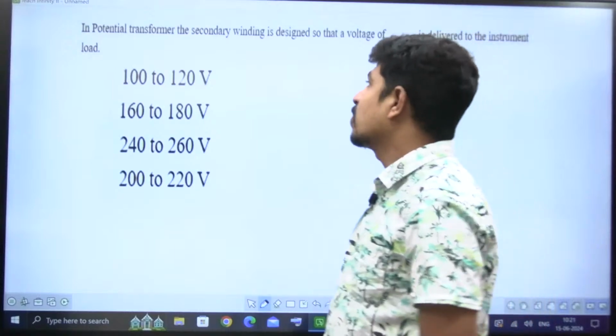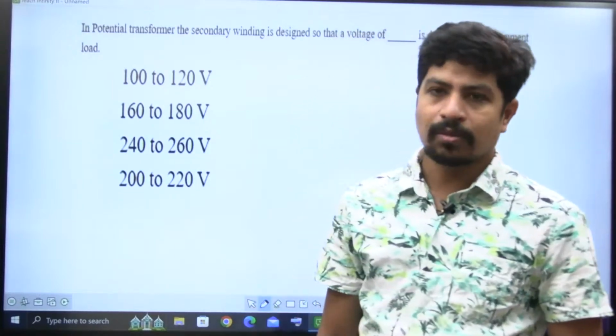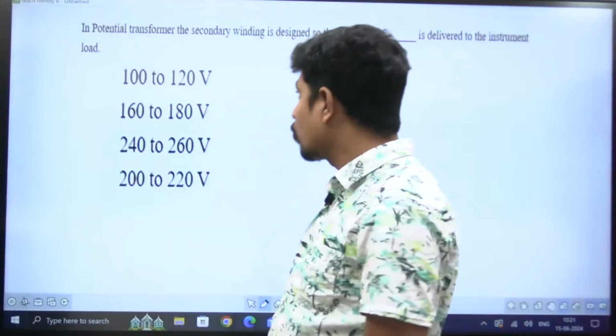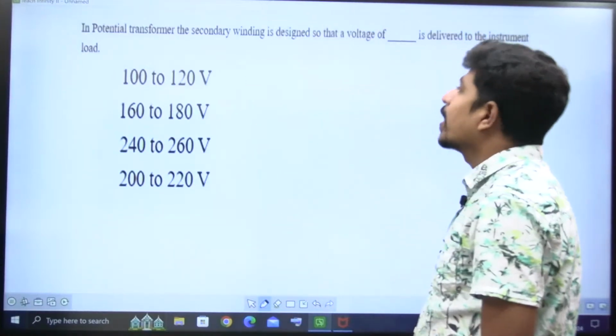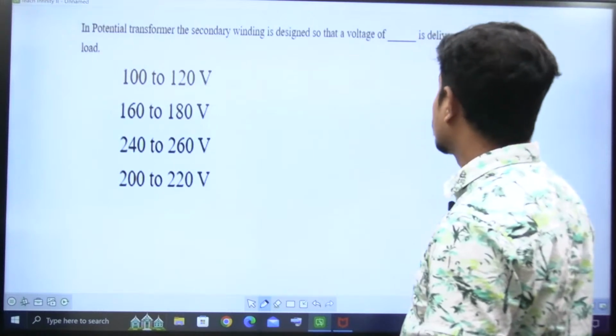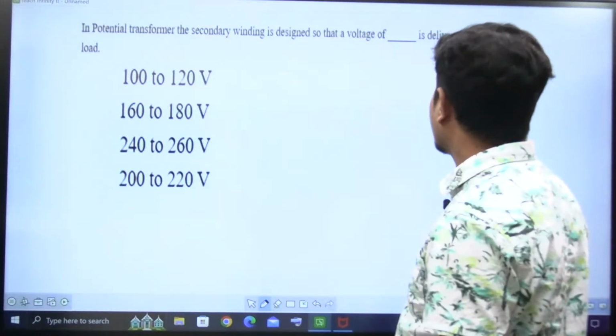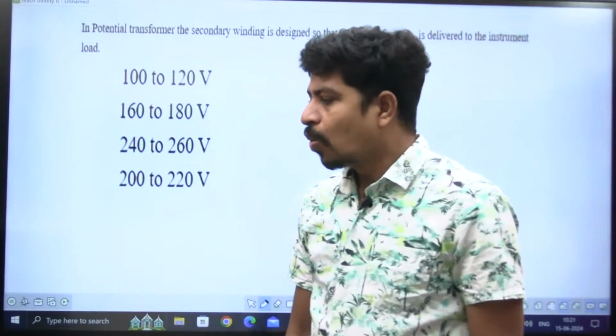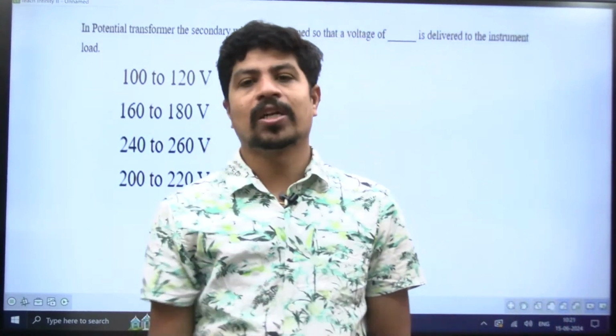Next, this is also a theory question. Though the answers are numerical, the question is theory. Read the question carefully. What is it saying? In a potential transformer (PT), the secondary winding is designed so that a voltage of dash is delivered to the instrument load. Tell me, what is the purpose of a PT, a potential transformer?